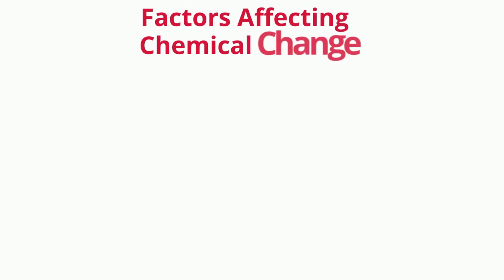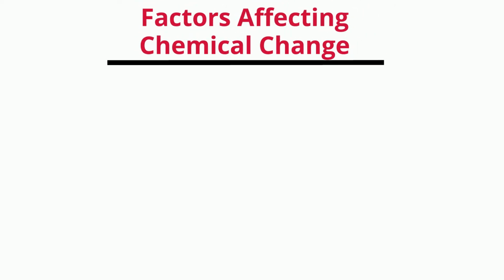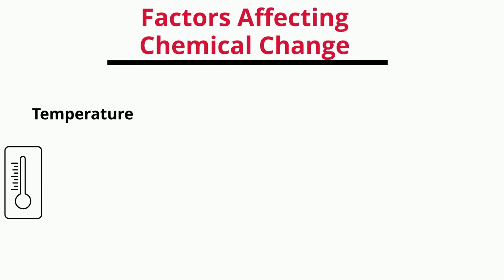The chemical change does not occur out of nowhere. There are various factors that cause the chemical change. Let us now have a look at a few factors that affect the chemical change. Factors like temperature provide the reaction the necessary energy that it needs in order to progress.